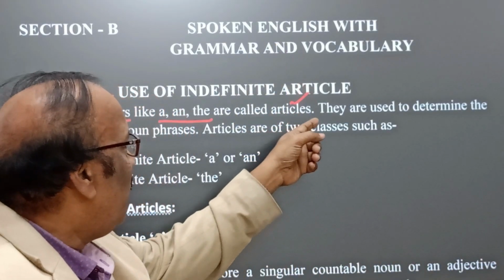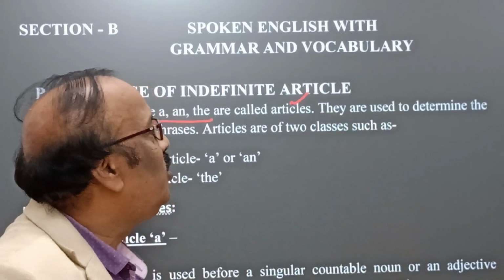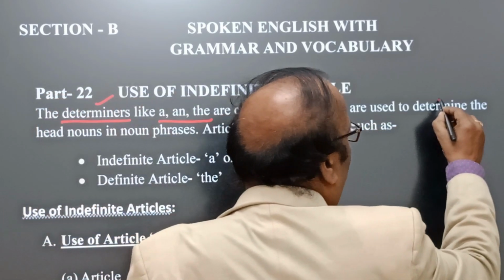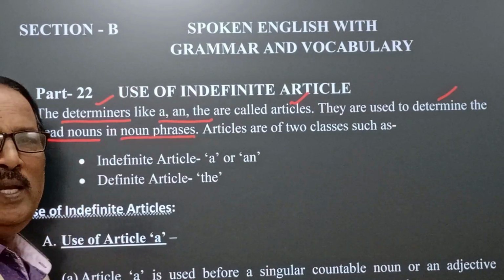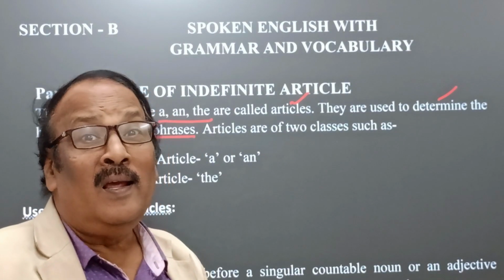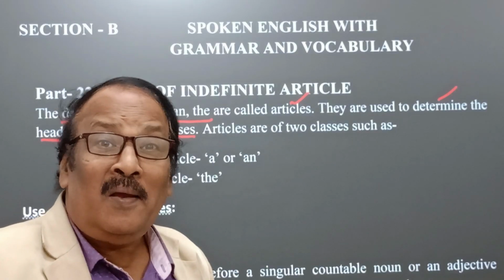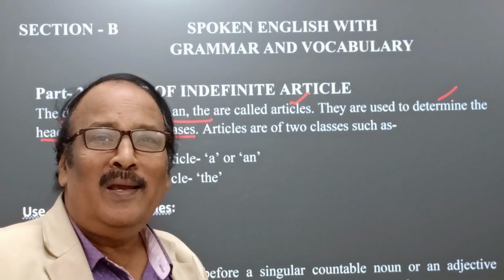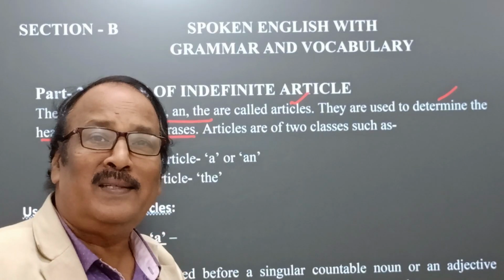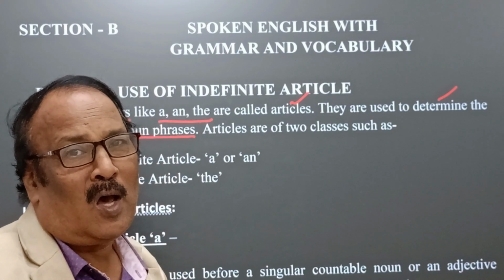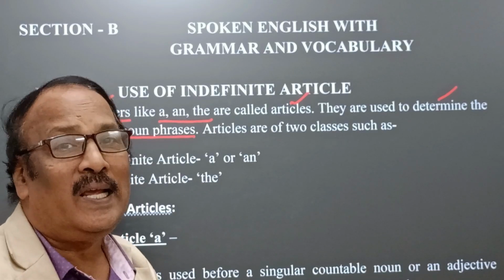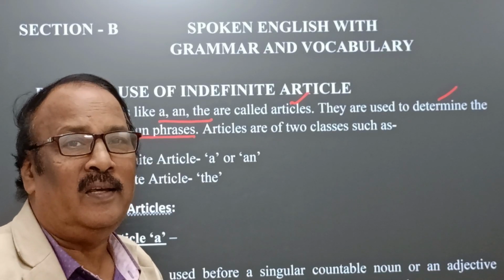Here we find they are used to determine the head nouns in noun phrases. Definitely noun phrases play a very important role in our spoken and written English, and therefore in order to determine the nouns we use articles a and the.